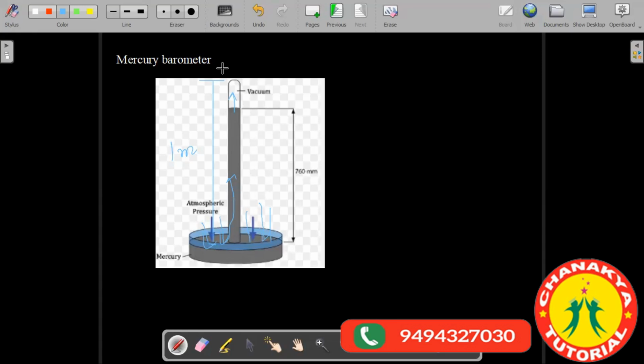Yes, sir. So air from the top is pushing the mercury in the tub to go up inside this tube. When the height of the mercury in this tube increases, its weight also increases.